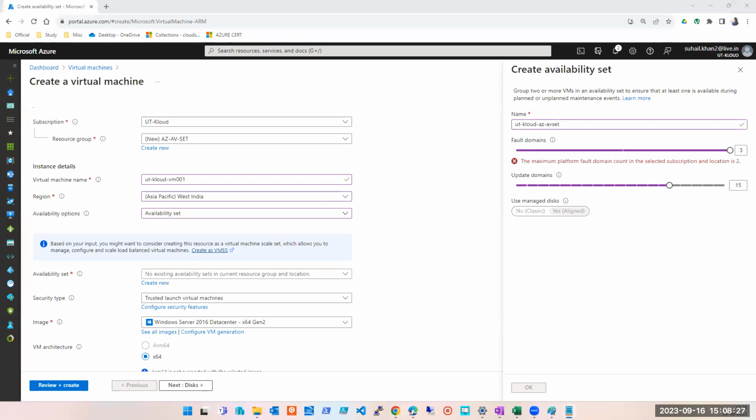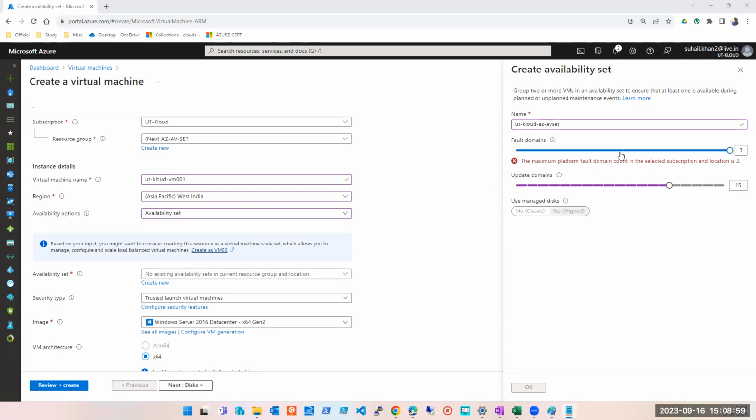Very basic question: even if you don't understand this, you don't even have to understand, just remember it. Your interviewer is going to ask you this, you have to answer, that's it. Though I'm going to explain it to you, at the time of interview, if you forget it, it's okay. Your question will be simple: how many fault domains can I have maximum and minimum? How many update domains can I have maximum and minimum? And your answer is in front of you.